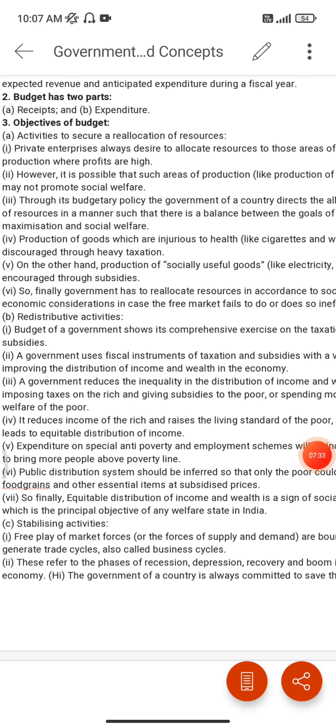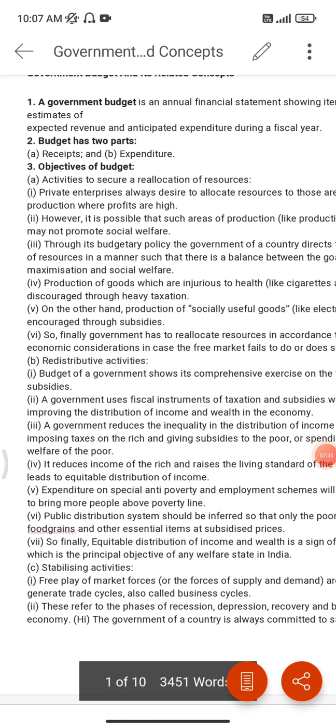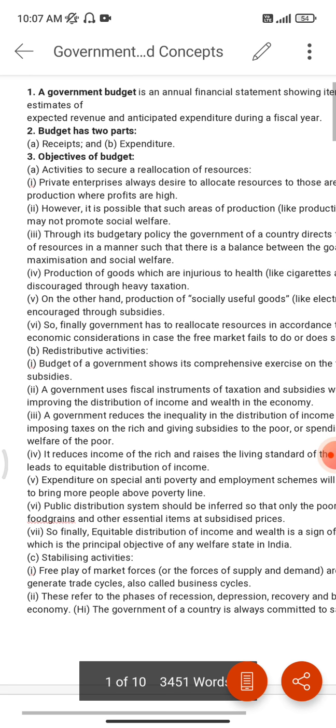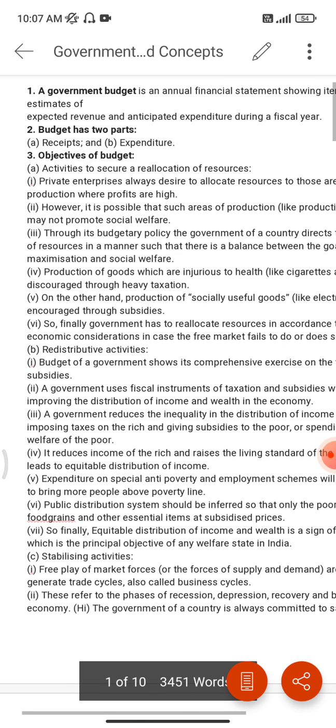And this is the first objective of the budget, why we make a budget. The basic point was the reallocation of resources, or the good and efficient use of resources.